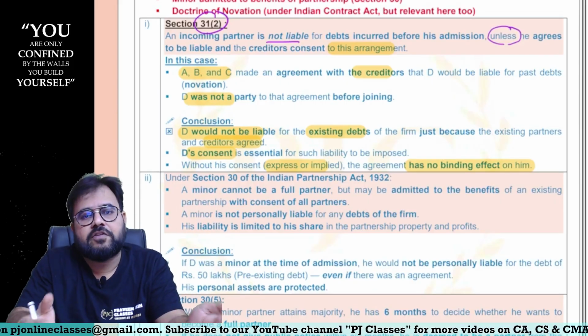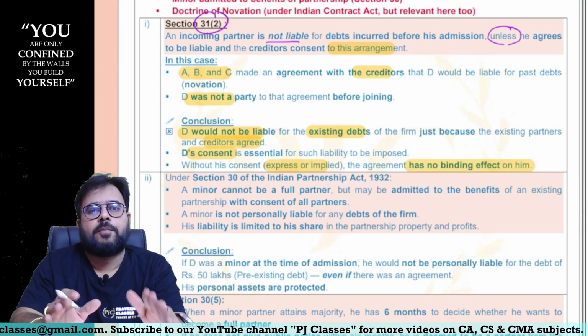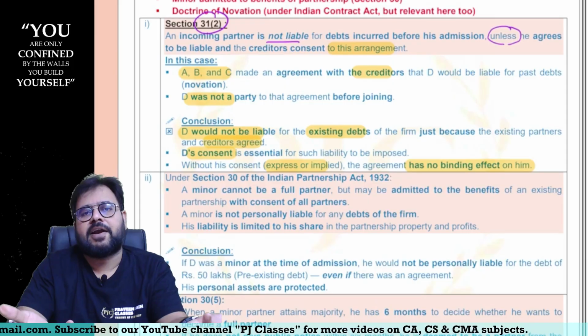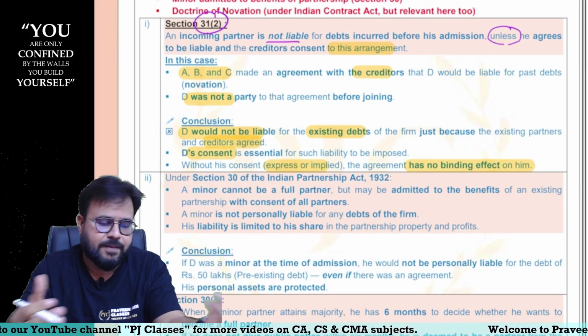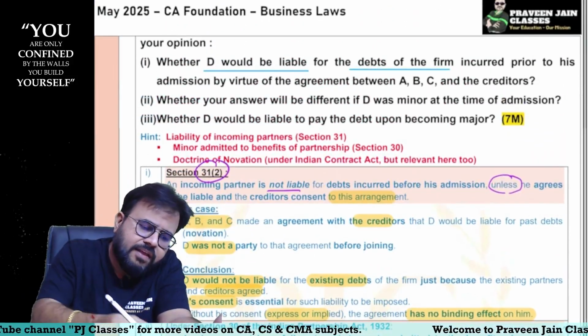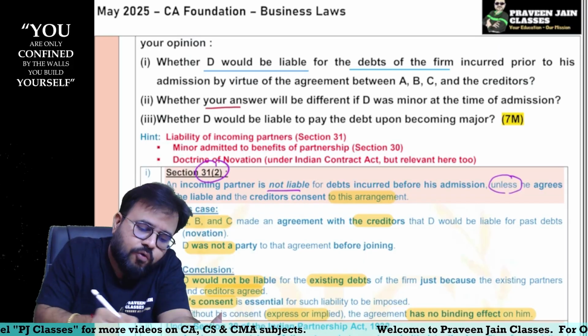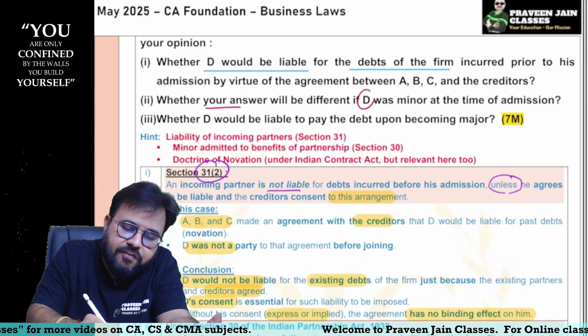Privity of contract means what, sir? Only parties having contractual obligations can sue each other. He is not a party to the contract. Hence, he is a third party, sir. He is a stranger to a contract, sir. Not allowed, sir. Similarly, the next question is whether your answer will be different if D was a minor.